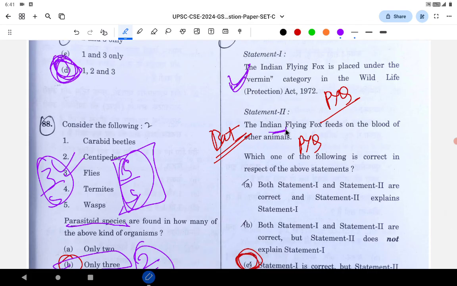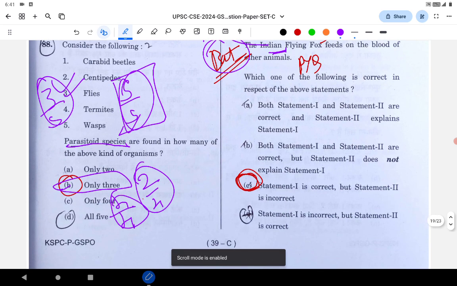This flying fox is not a fox. Many people consider that flying fox means a fox, so it feeds on the blood. No, the flying fox is a bat. It is a bat, which is asked directly in the PYQs. So if you just know that, you can say option 1 is correct and option 2 is not correct. One of them has to be wrong. Bats, by basic awareness, do not feed on the blood of other animals.